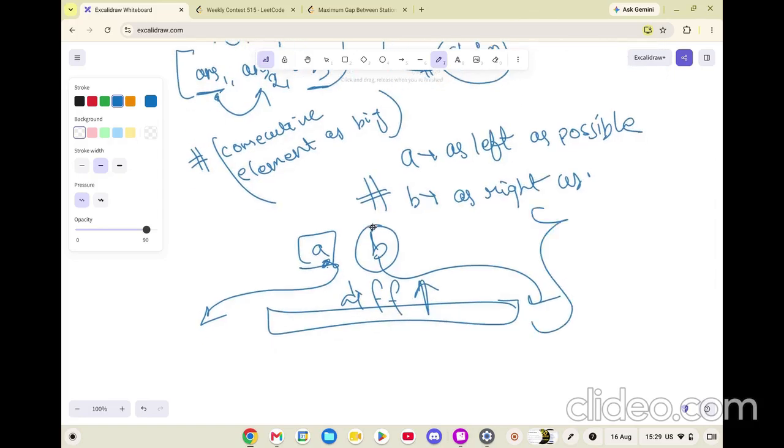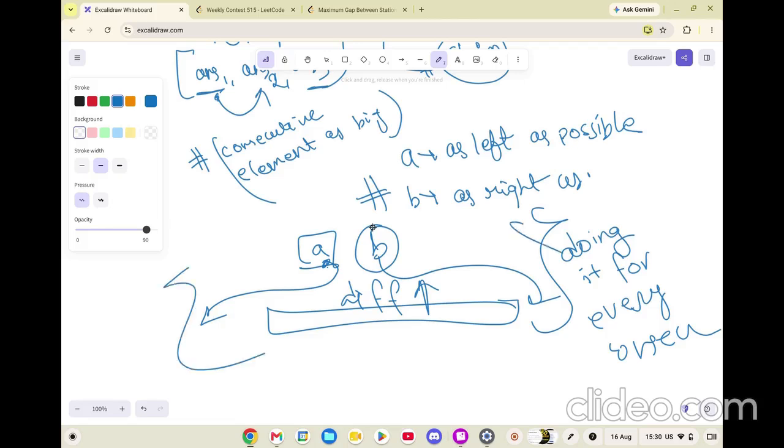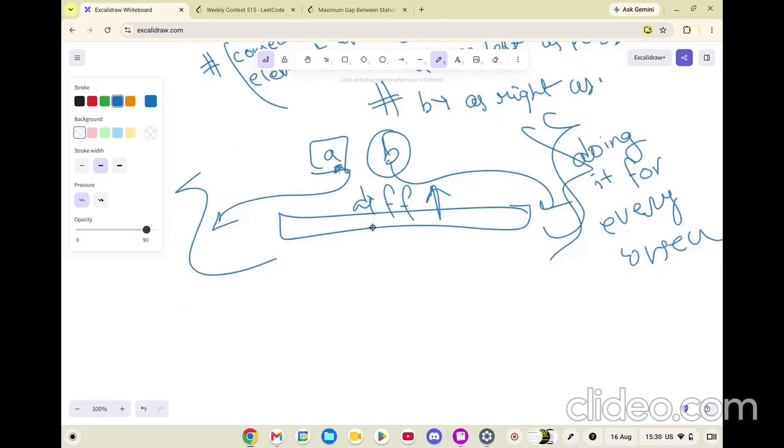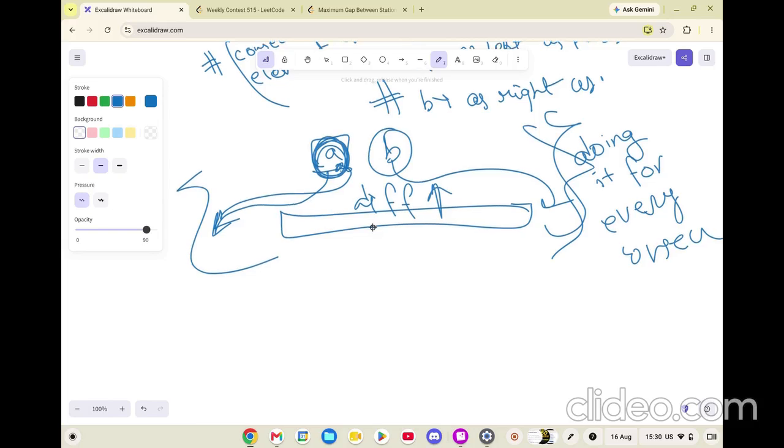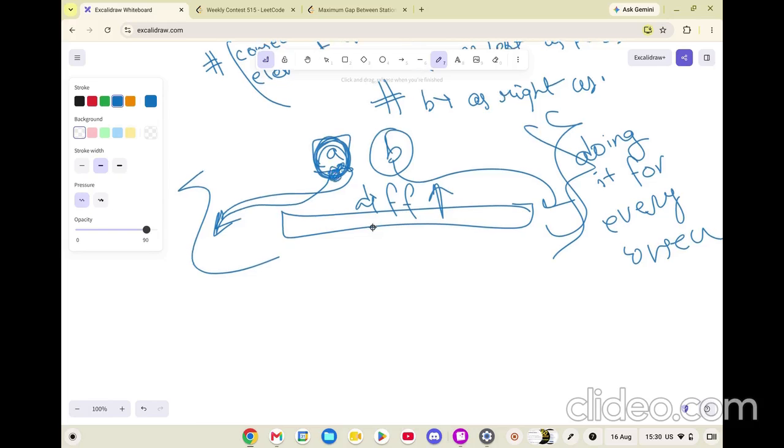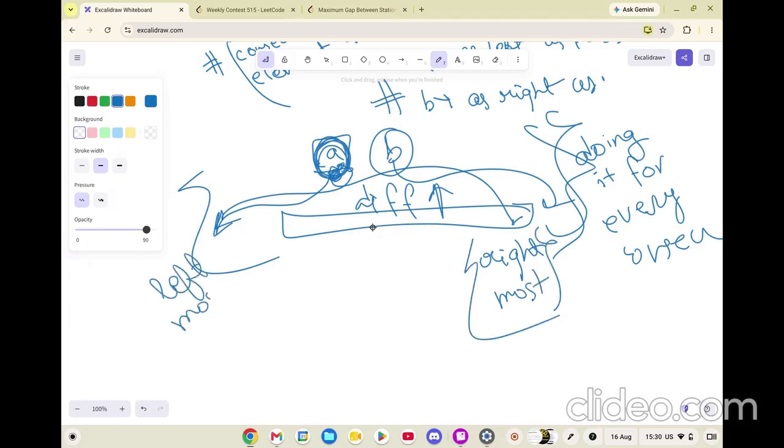How about doing this for every consecutive character? If we do it for every consecutive character, then we can make sure that the maximum out of all of them is the maximum answer. Does that make sense to you? If yes, do drop a yes in the comments. Right now, the problem statement is very clear. For every character, we need to find the leftmost place I can place it, and the rightmost place I can place it. These are the two things which are definitely needed by us.